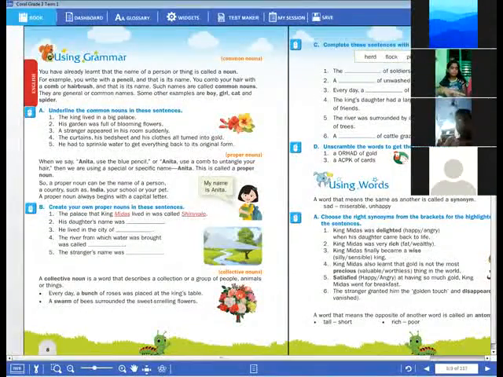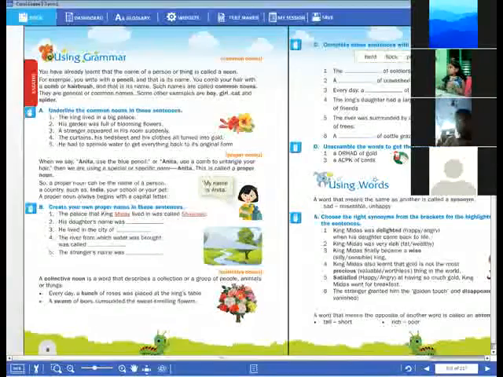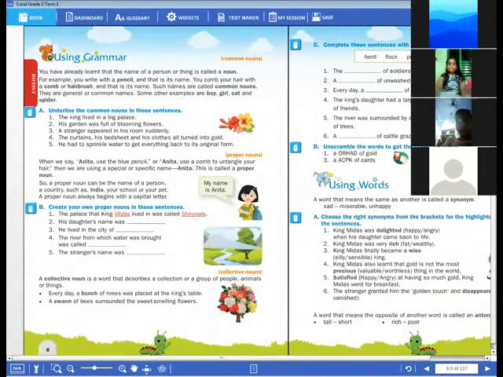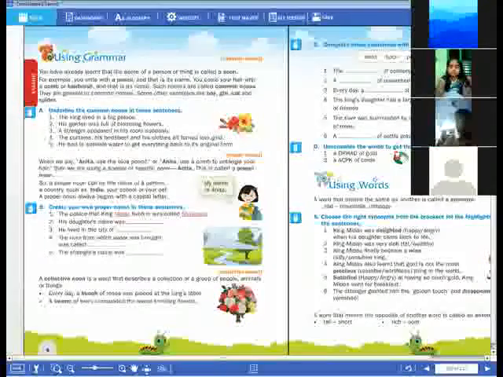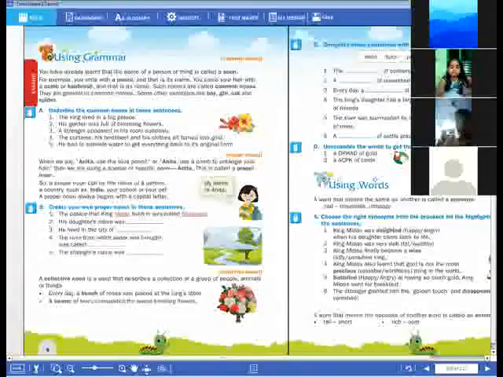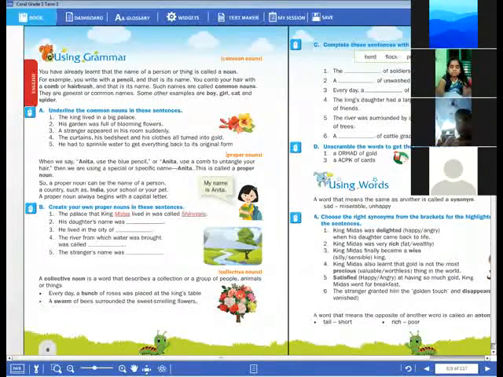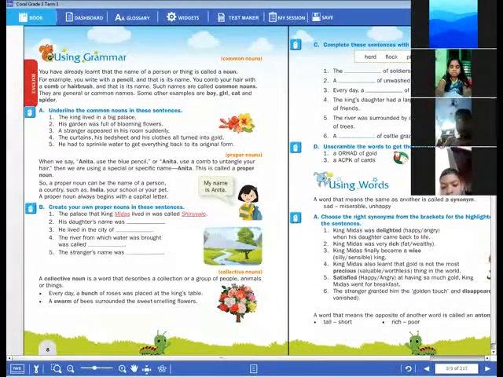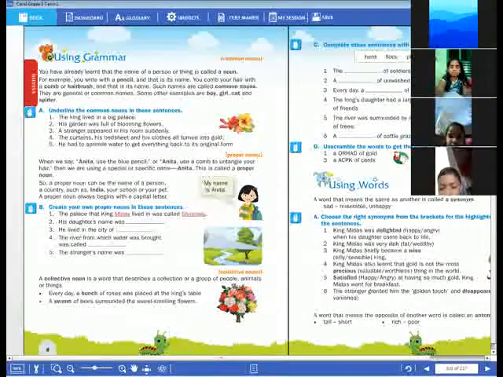In the English language, how many kinds of nouns are there? Six. Very good.